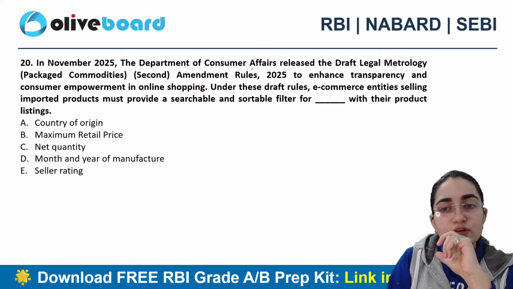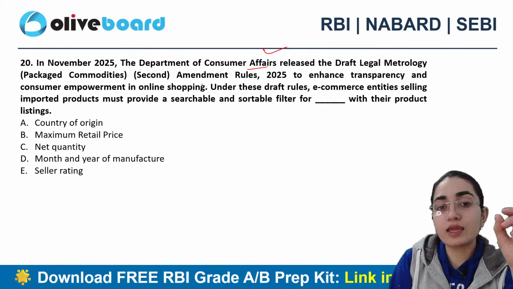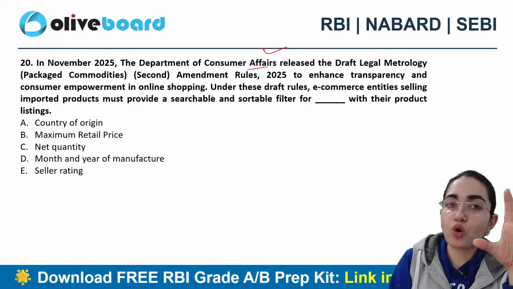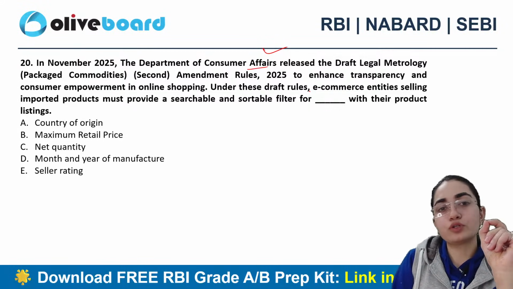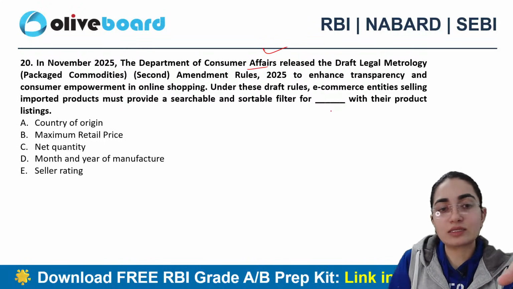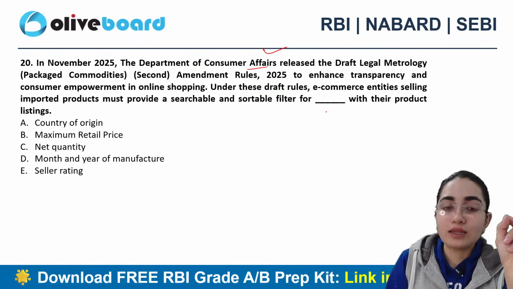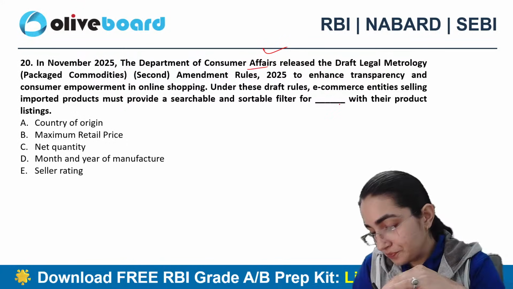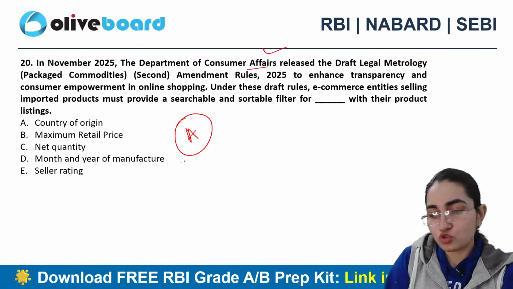The Department of Consumer Affairs released the draft Legal Metrology Packaged Commodities Second Amendment Rules 2025 to enhance transparency and consumer empowerment in online shopping. Under these draft rules, e-commerce entities selling imported products must provide a searchable and sortable filter for their products listing. Is it country of origin, maximum retail price, which is MRP, net quantity, month and year of manufacture, or seller rating? Exactly, very good. So country of origin is associated with it.